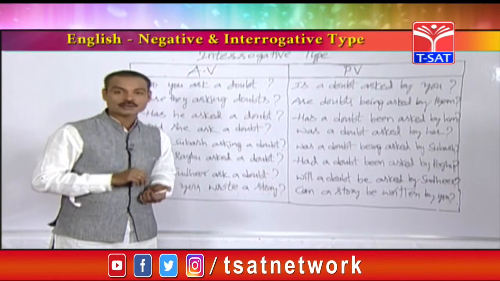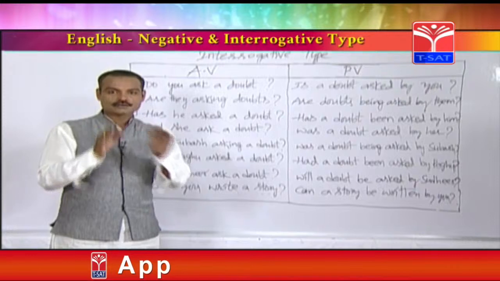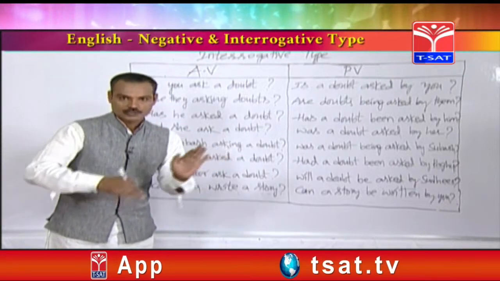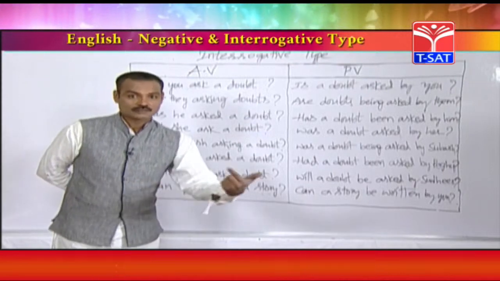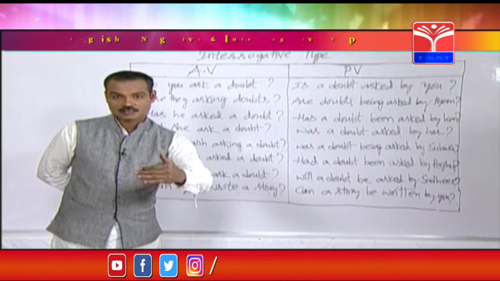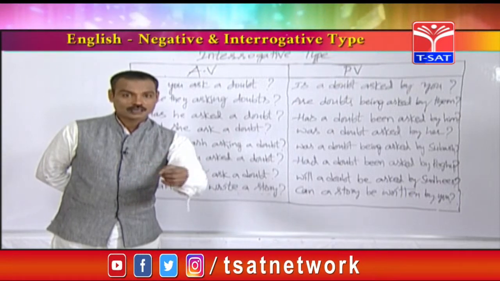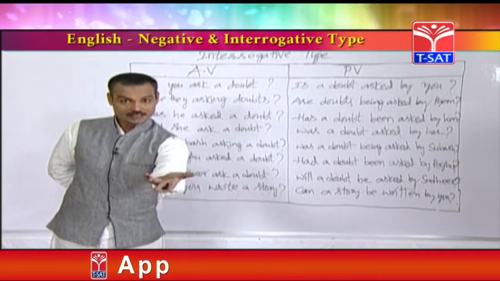It helps you in the examination. While you are writing exams, you may see a question which starts with had. Four options will be given. One option may start with has, another with have, one with was or were, and there is one option which starts with had. That is the answer.